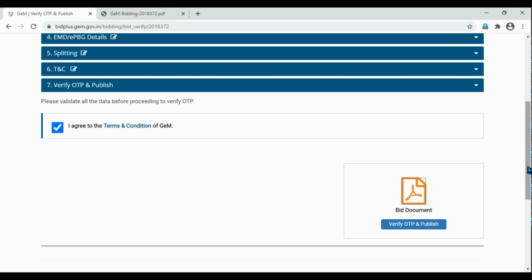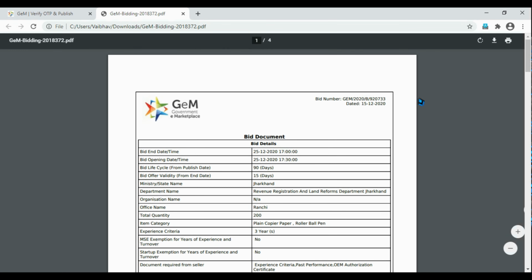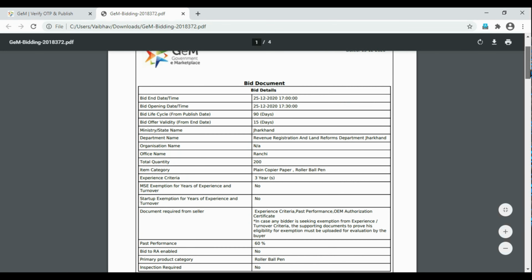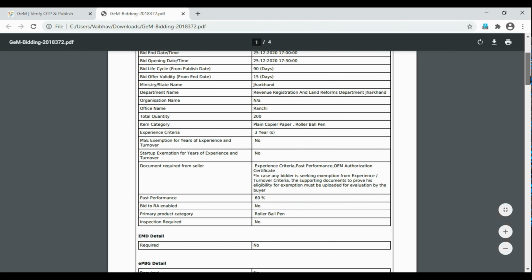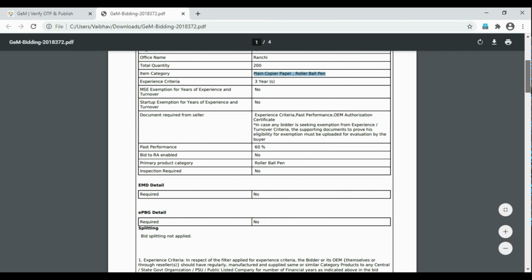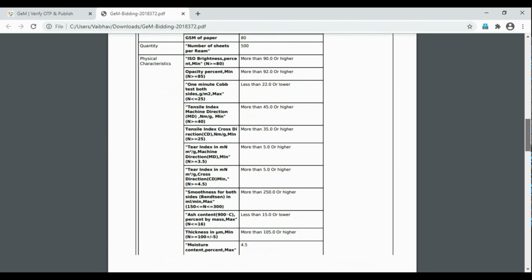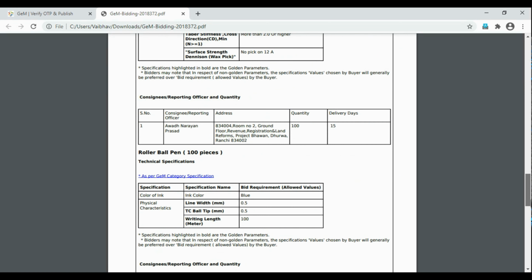After it gets downloaded, you can see both the product item categories. In the item category part, both products, copier paper as well as roller ball pen, are mentioned, and all those details which you filled in the earlier steps are completely visible, mentioned with all those unique features and golden parameters.